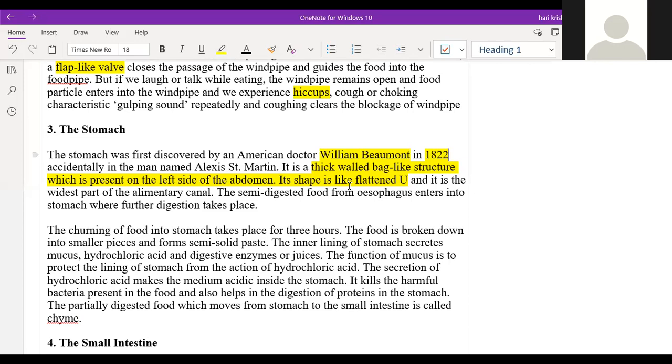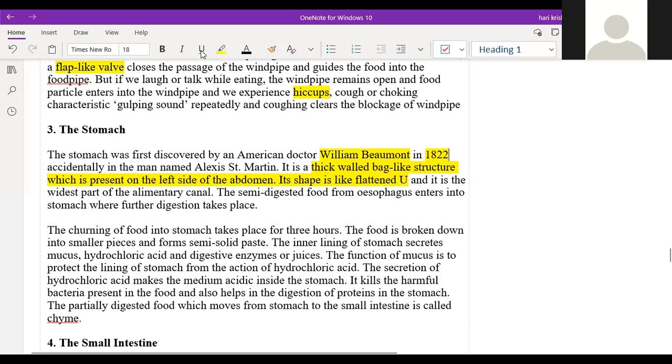But is complete digestion taking place only in the stomach? No. Some of it takes place in the intestine, and digestion also takes place in the mouth. Only partial digestion takes place in the mouth and in the stomach. The stomach helps in mixing and breaking down the food. It will break it down and continuously churn it, and it will form chyme, which is again transported to the small intestine, where it is digested further.